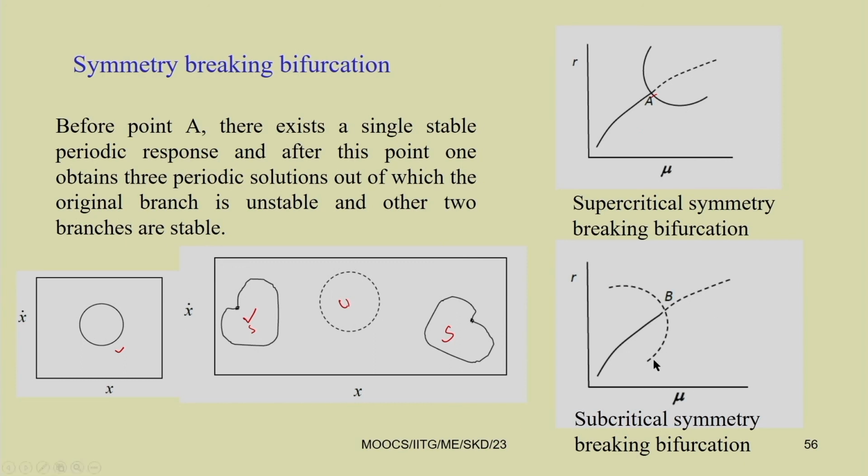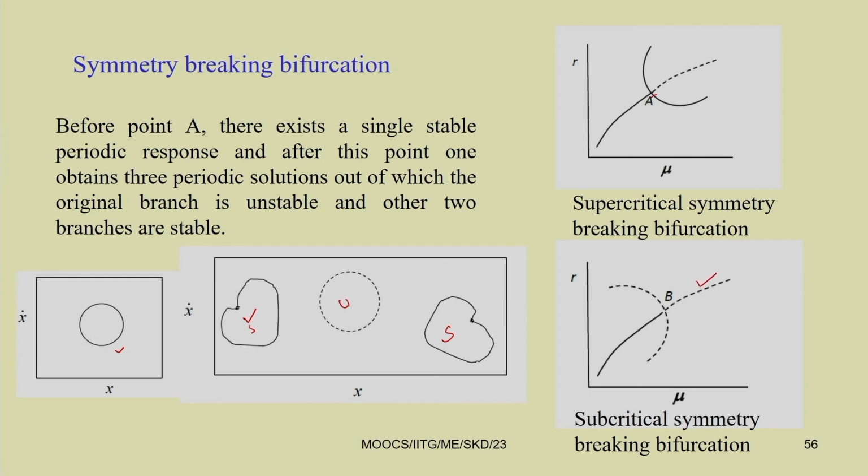Initially we will have three types of solution: one is stable and the other two are unstable periodic solutions, and after the bifurcation point we have only a single unstable periodic response.